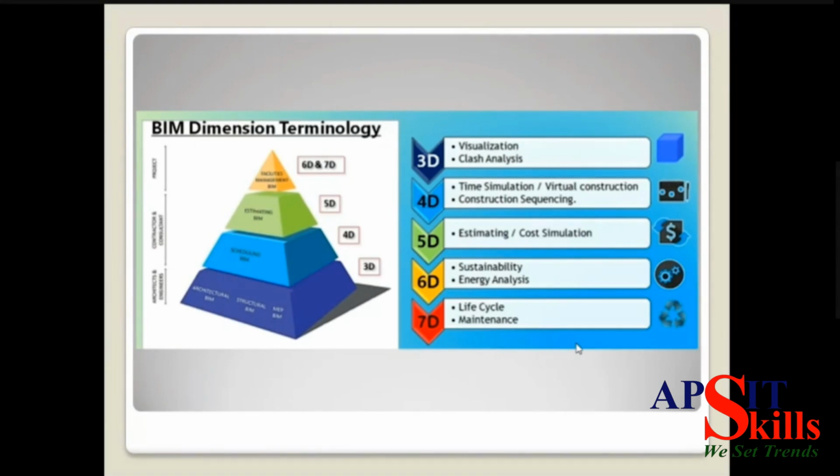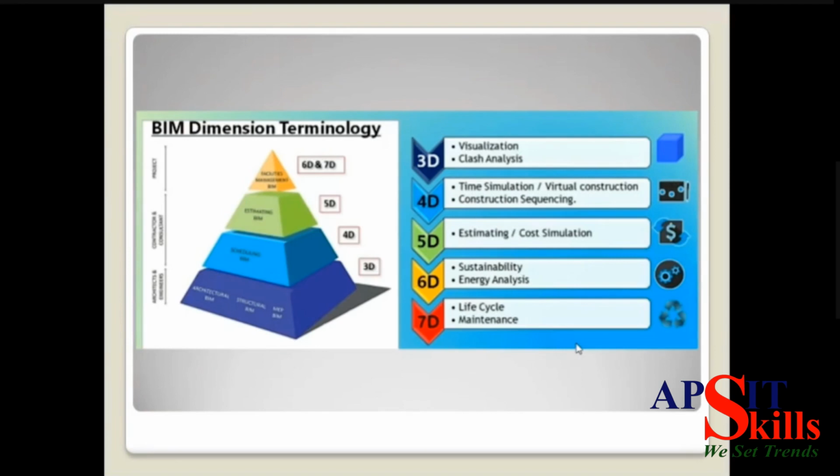After completing BIM, you can go for estimating and cost simulation. Those who are working as project managers outside, now they have completed their masters in estimation and cost simulation. So what is estimation? How many components we are going to work on, what material we are going to use, what is the cost of that material, and before starting the project I will get to know the estimate of my project. So that is the 5D which I am talking about.